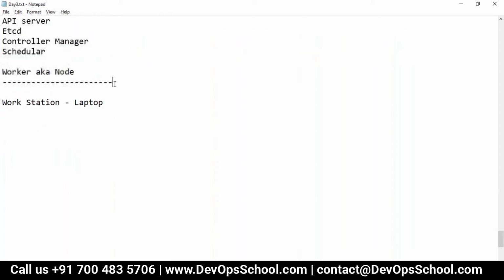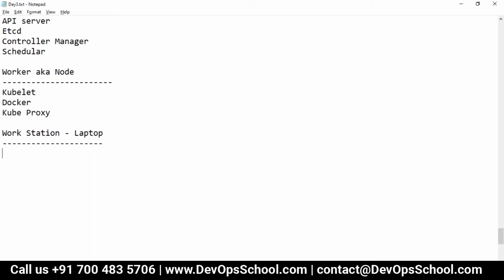In the worker node, we have kubelet, and then Docker, and then kube-proxy, the Kubernetes proxy. These are the components we have in the worker. The laptop, the workstation, has kubectl. Sorry, my bad, kubelet you have in the worker.